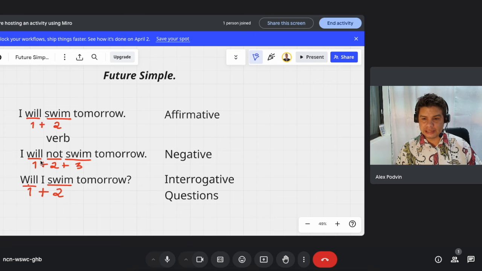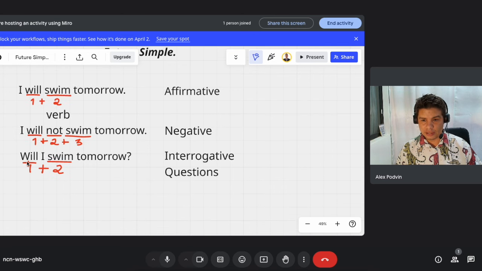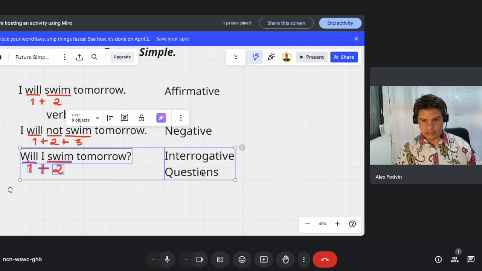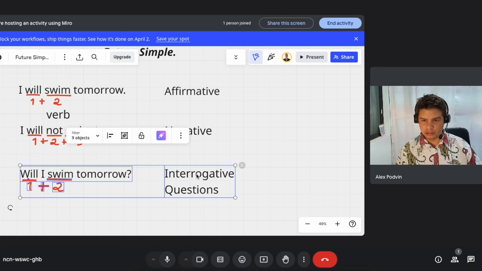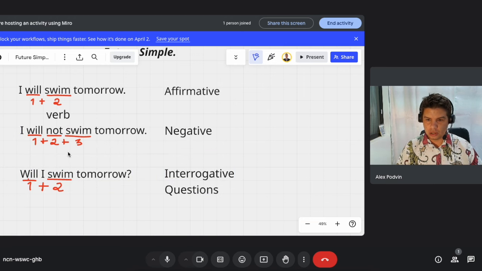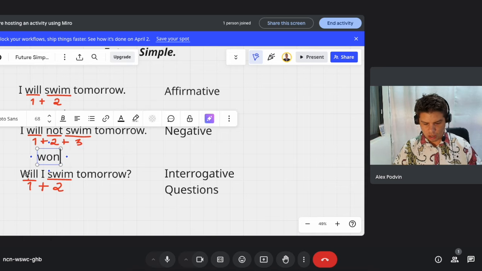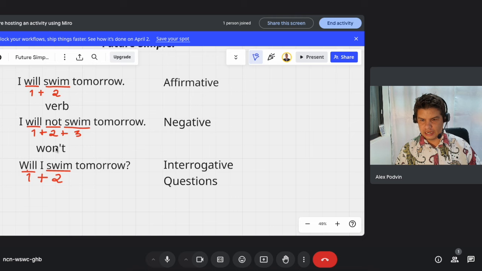It can also be that instead of using will not, we have the contraction. In English, contractions are very common. So in this case, we would also have, let me add it here, won't. I kind of made a mess, but it's okay. So will not is the same as won't.